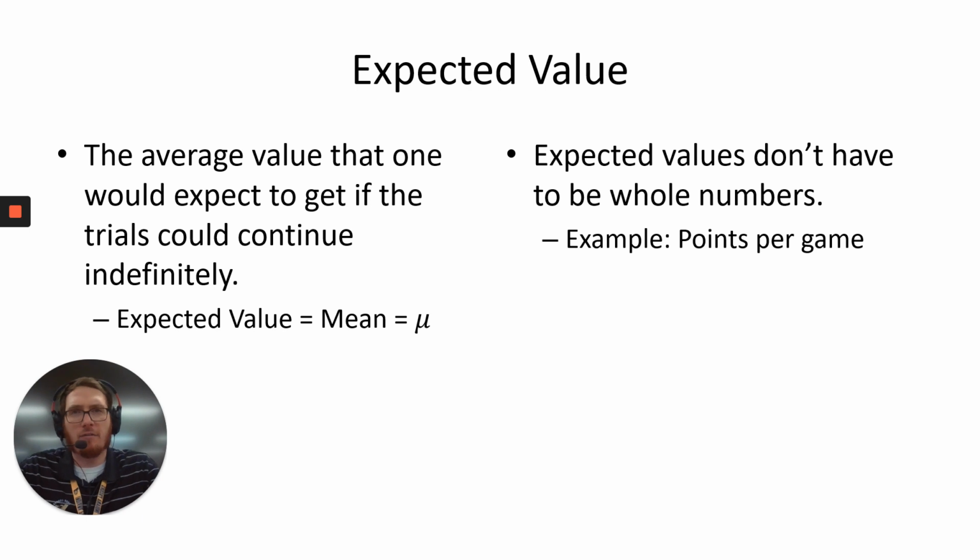This would be the idea if you follow any type of sporting event, like points per game is typically not a whole number, so you could average 10.7 points even though you can't get 10.7 points. The same would be true on an average for a test. My class average could be 81.7, where it's actually impossible to get 81.7 on a test. So expected value is the mean, and we can just use that terminology in the same way to find our answers.